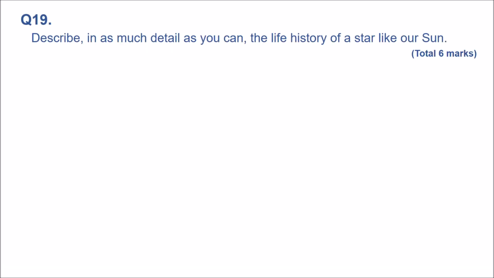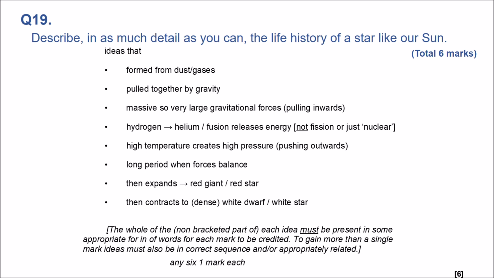Question 19. Describe in as much detail as you can the life history of a star like our Sun. Sun, starting from the beginning, formed from dust and gases pulled together by gravity. Massive, so very large gravitational forces pulling inwards. Hydrogen turning to helium, fusion taking place. Remember, fusion is two elements, they're not massive elements, they are very light elements, but anyway, that's for physics only students.